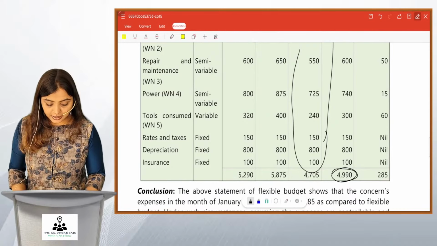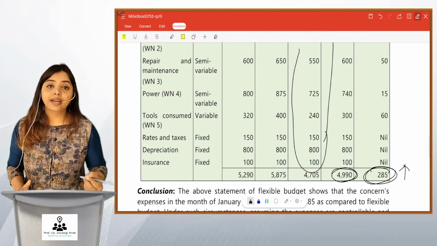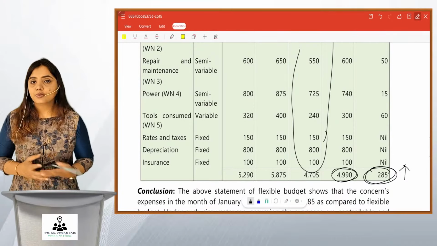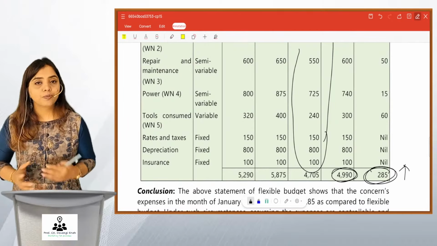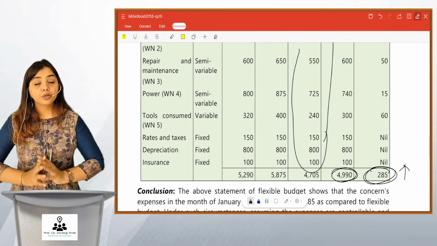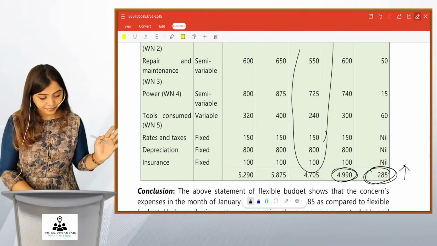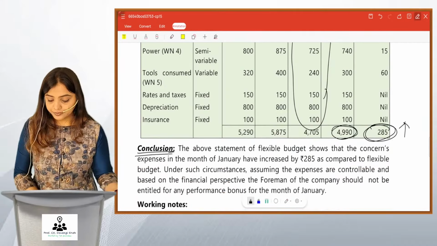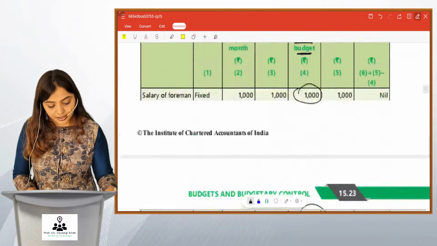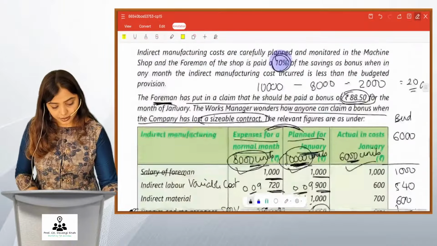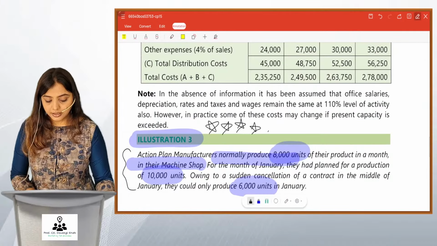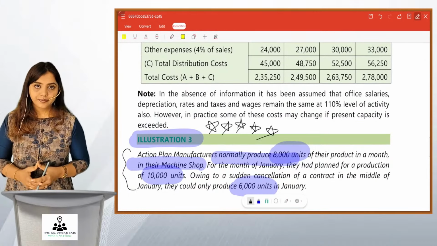So there is increase in cost by 285 rupees. There is no savings, friends. There is increase in cost. So if there is no savings, we cannot pay any bonus to the foreman. Okay, so the foreman doesn't get any bonus in all this. So this is the conclusion. Got it, friends? This is very, very important sum. If you are doing flexible budget, then this sum is a must. Okay?